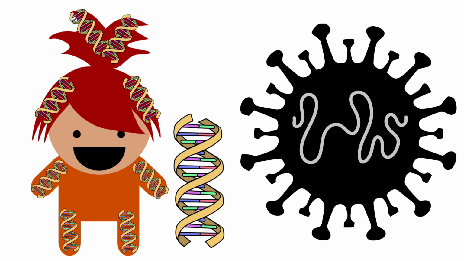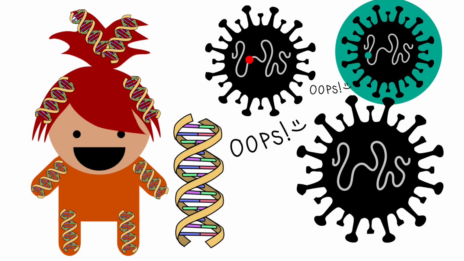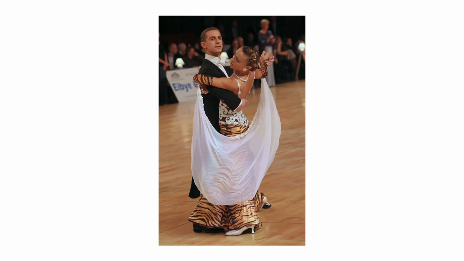Viruses have genomes too. Viruses are a lot less complicated than we are, and they copy themselves really fast inside your body, so their genomes are a lot smaller than ours. But because they copy themselves really fast, they make a lot of mistakes. We can use those mistakes to trace the virus's movement from person to person. The process is simple. It's like a game of telephone.